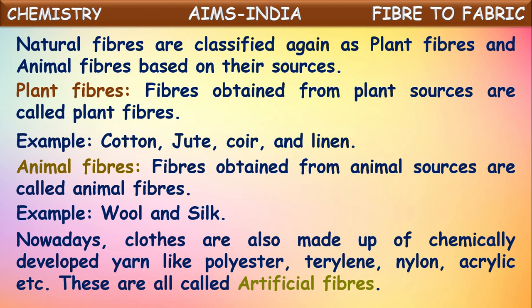Plant fibers and animal fibers are obtained from natural sources, so they are called natural fibers. But polyester, terylene, nylon and acrylic are prepared by human beings in the laboratory from chemicals, so they are synthetically prepared. That's why they are called artificial fibers or synthetic fibers, and also man-made fibers.